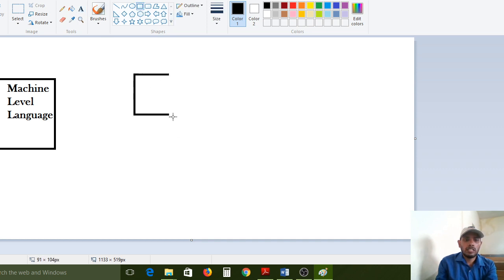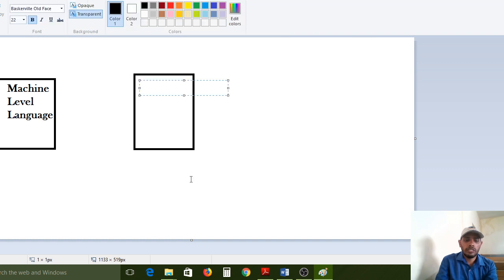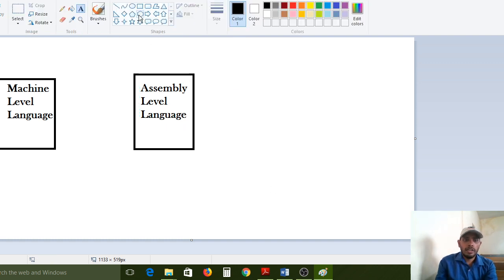Next, they introduced assembly level language, and after that, higher level languages.